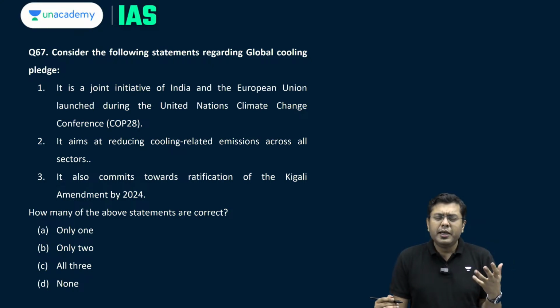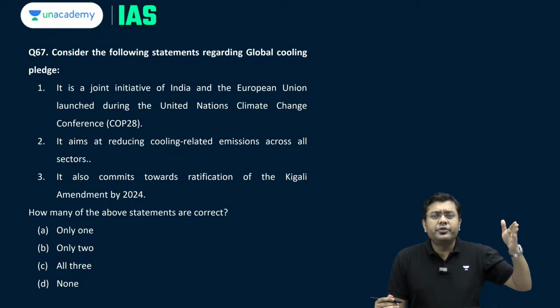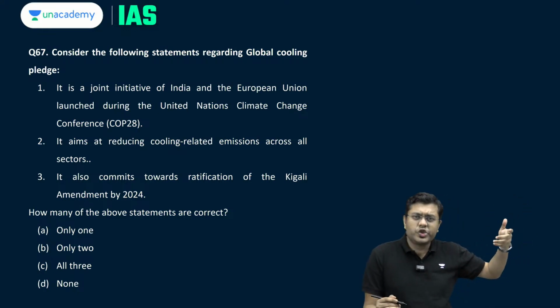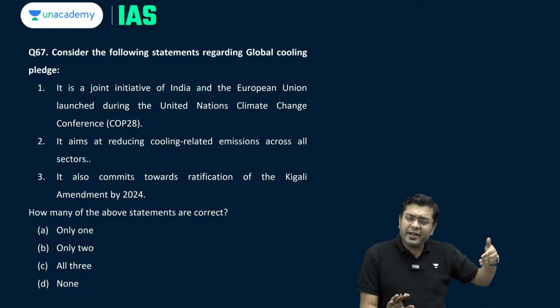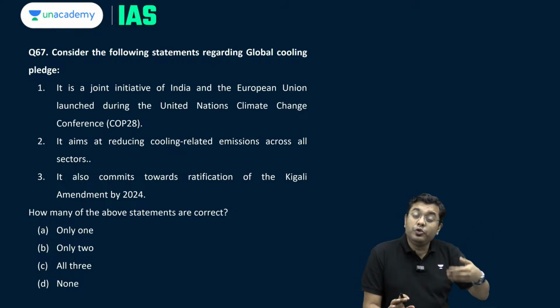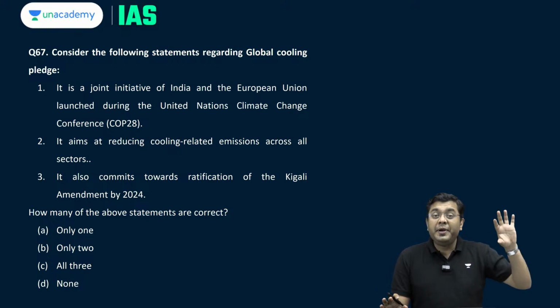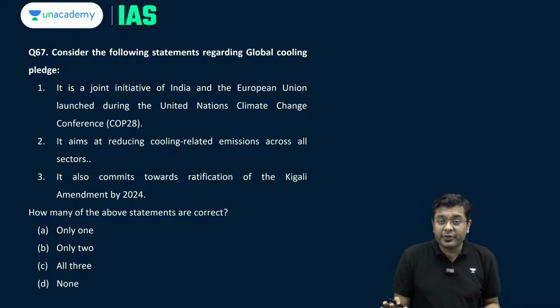Cooling sector means you have cold storages, refrigerants, air conditioners at homes, etc. Those cooling processes emit a lot of greenhouse gases, which is also a significant factor in global warming.